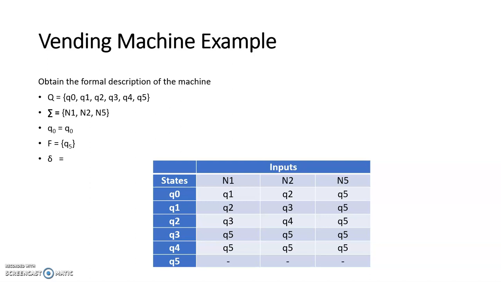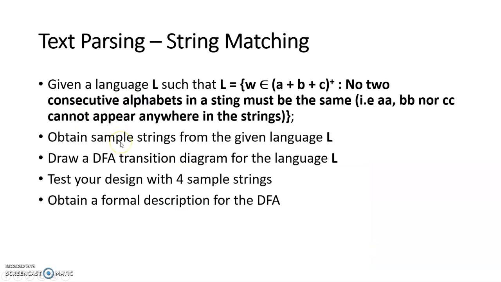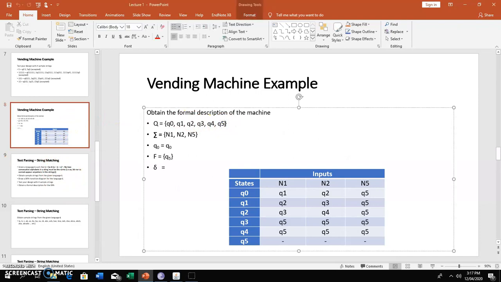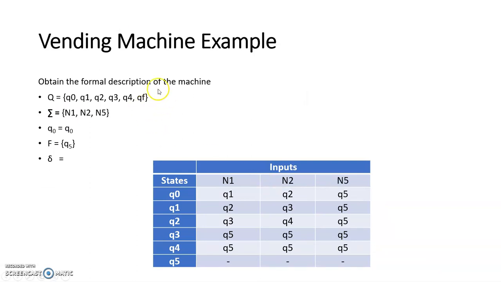You're first supposed to look for all the states. We have states Q0, Q1, Q2, Q3, Q4, and for this particular one I did, I had Q5. But for what we did now, we had QF. So it's best to just put it as QF. So I've changed it to QF for consistency. So our sigma is 1 naira, 2 naira, and 5 naira.